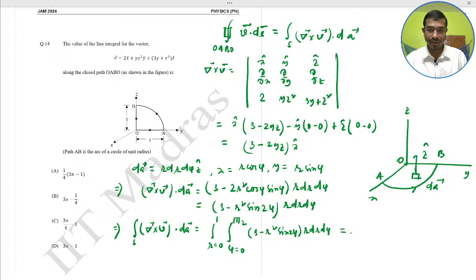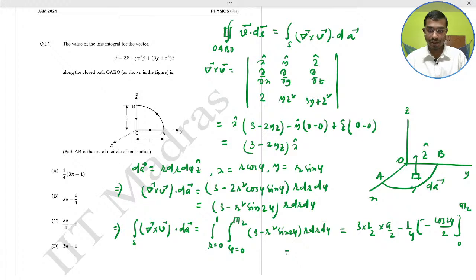You just calculate, it will become 3 into half into pi by 2 minus 1 by 4 into minus cos twice phi divided by 2, from 0 to pi by 2.